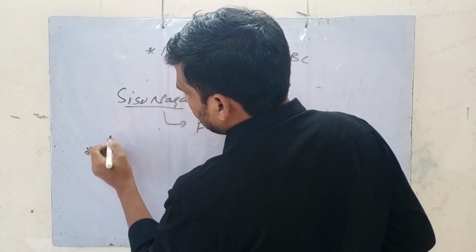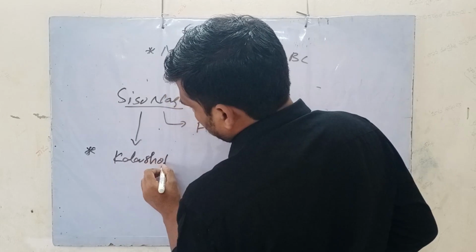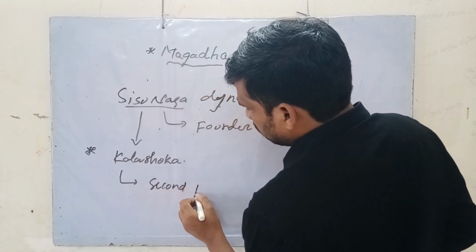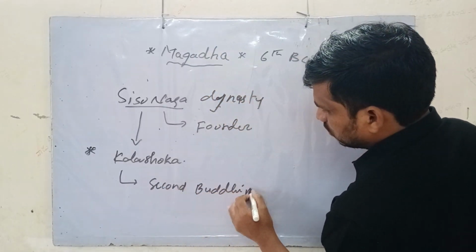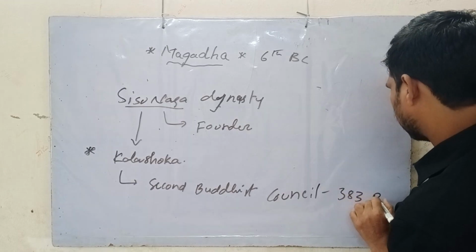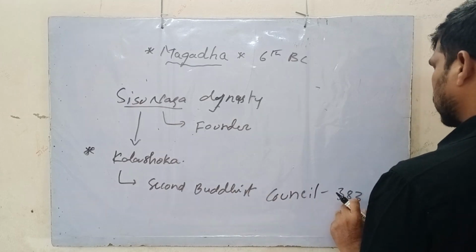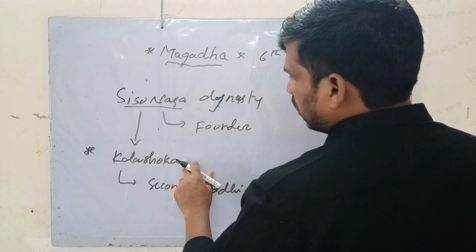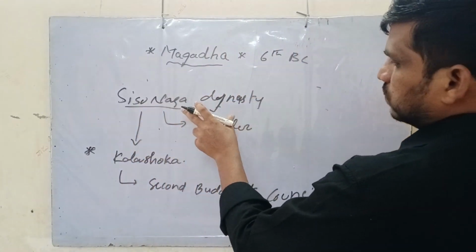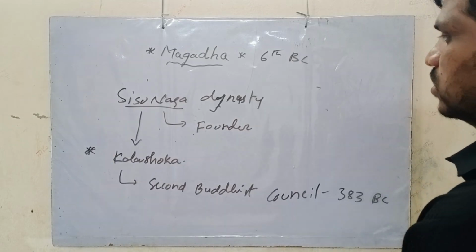His son and successor Kalashoka convened the second Buddhist council in 383 BC, after a century. This is the importance of the Shishunaga dynasty.